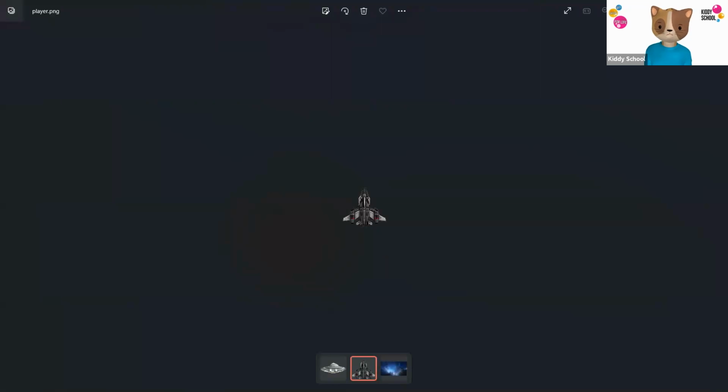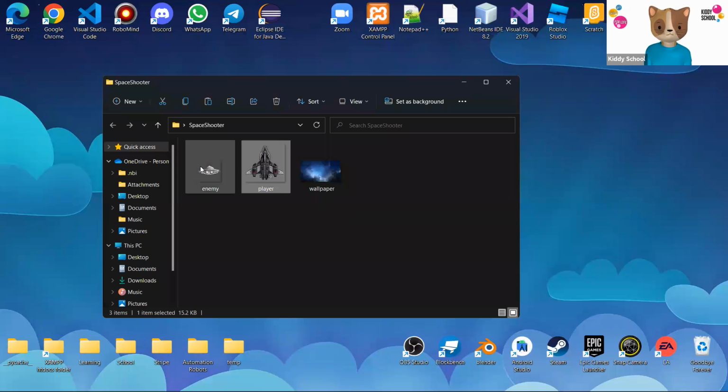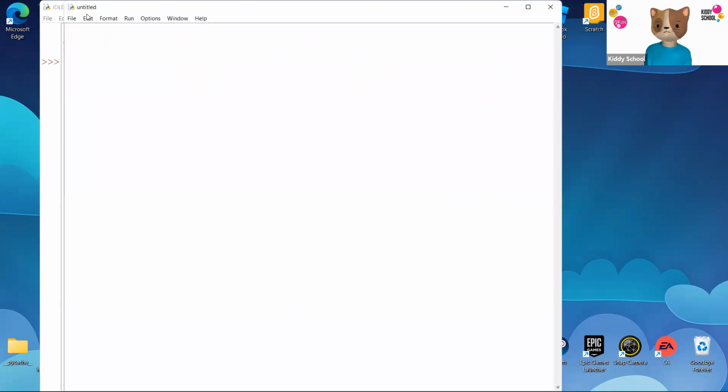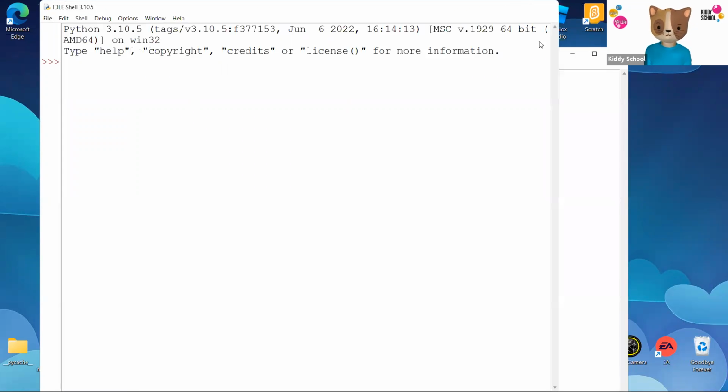And the last is for the enemy, which is going to be the tiny one because there are going to be more of them coming. Now, the thing is, if you're using a simple Python editor or PyCharm, this is going to be simple.